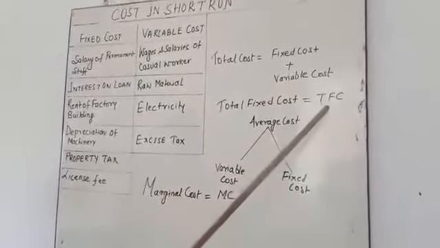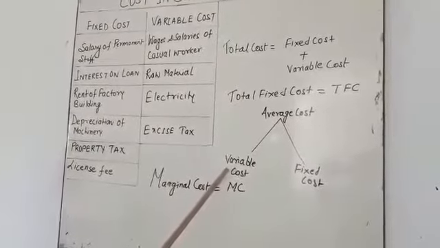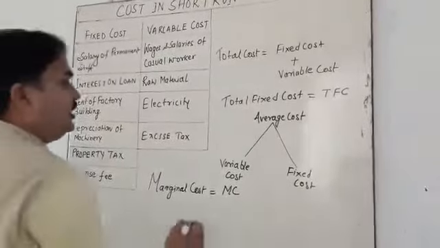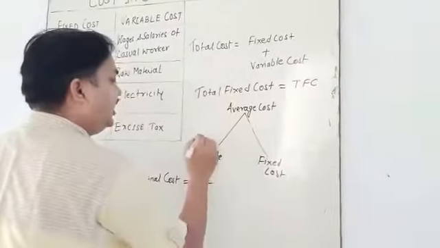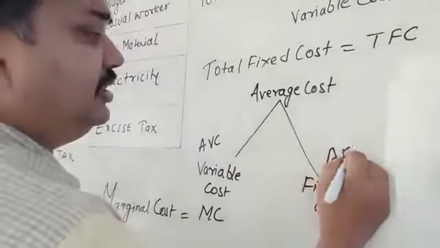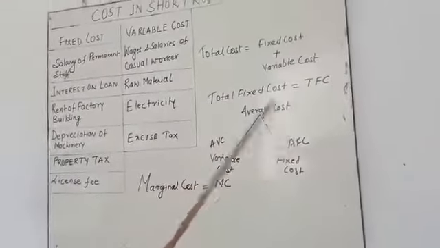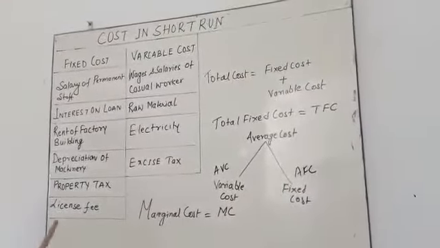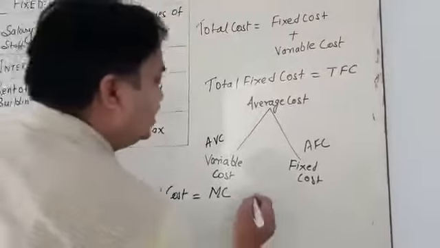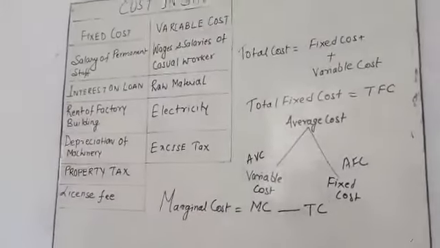Total fixed cost is also known as TFC, and average cost is also calculated on the variable cost and the fixed cost, called AVC and AFC. So we have average variable cost, average fixed cost, and marginal cost. Marginal cost is calculated on the basis of total cost. In the coming video I will explain with the help of numericals.